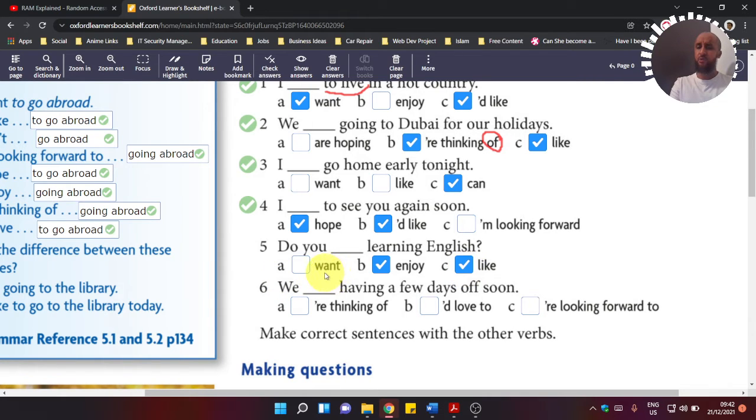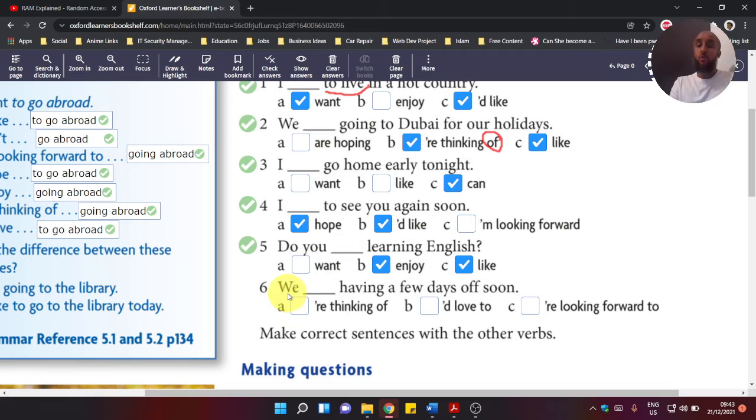But this one here, want. "Do you want learning?" Doesn't work. Want can only be followed by the to infinitive. Remember, guys? If the question said, "Do you want to learn?", then that would be good. But we don't have that, so we can't use want.